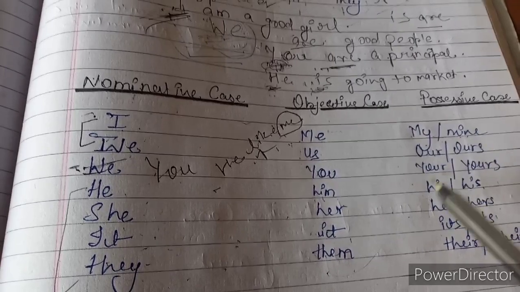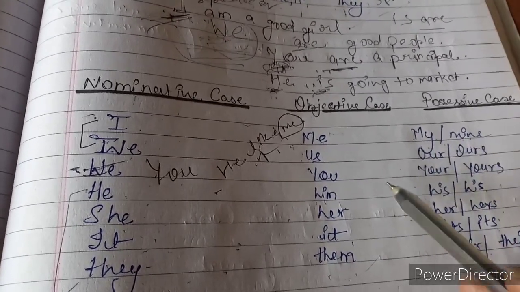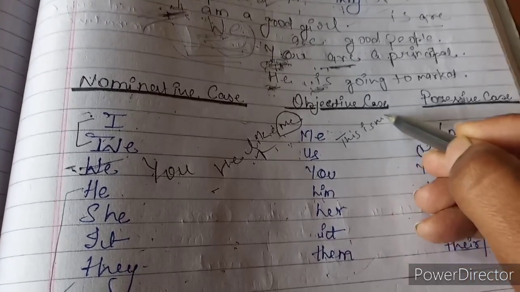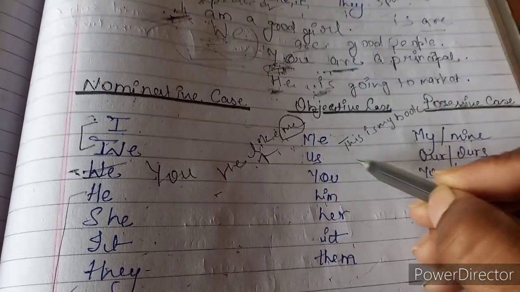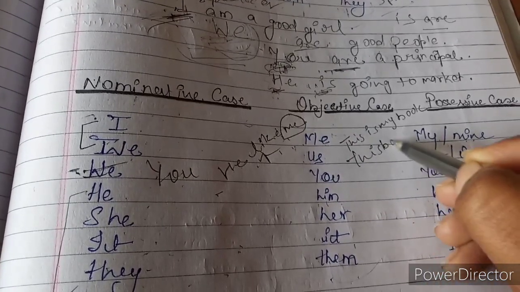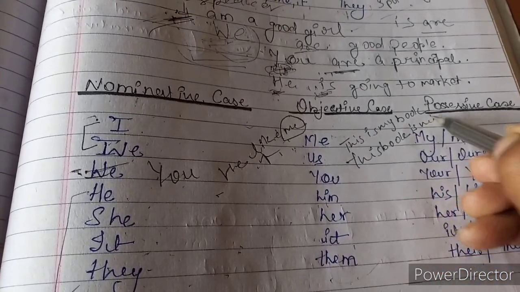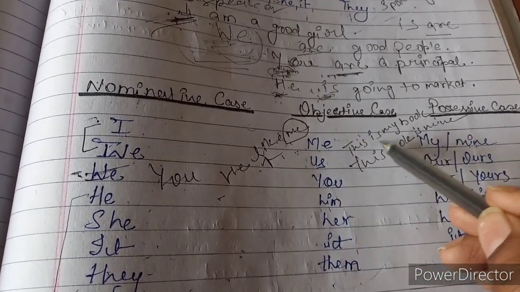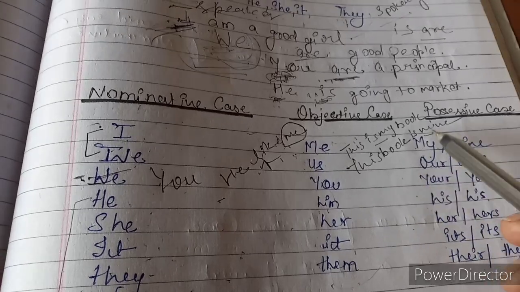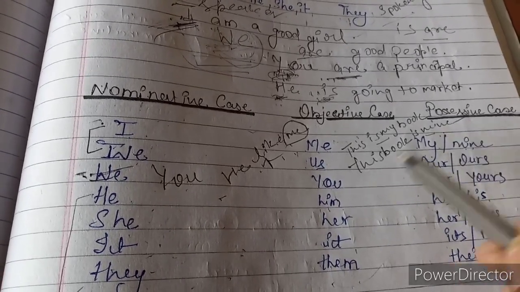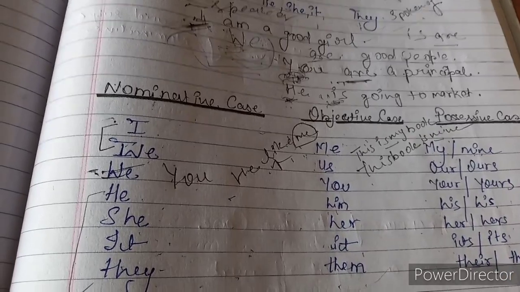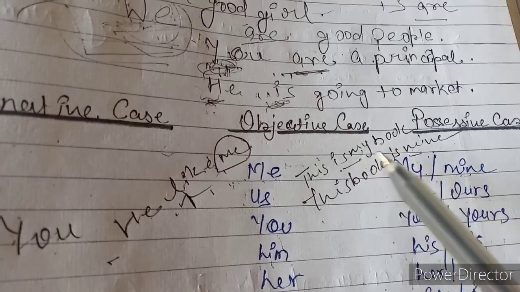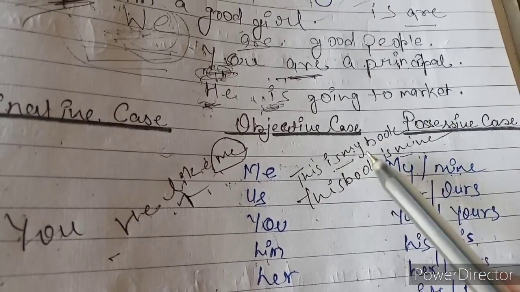This book is mine, and this is my book. What is the difference between these two sentences? First is my and second is mine. Mine is used as a possessive pronoun, and my is used as a possessive adjective.